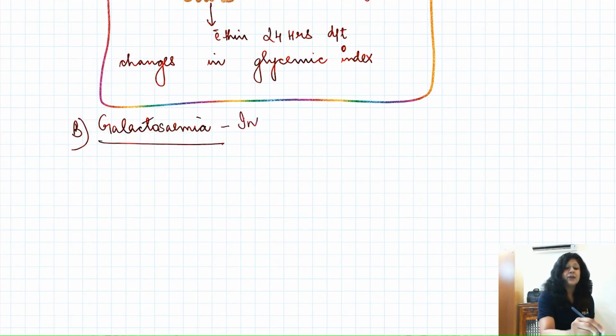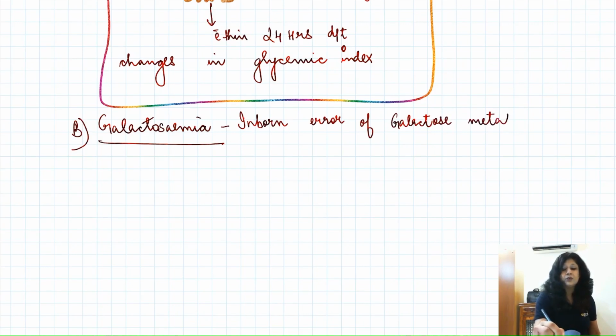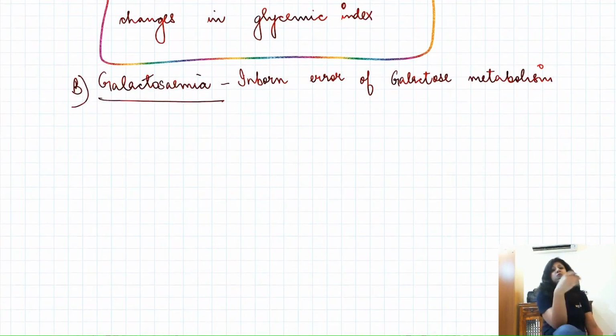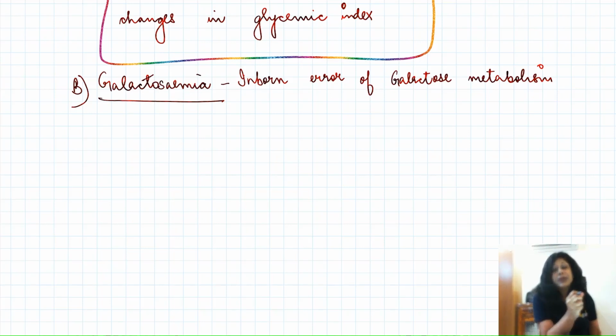Galactosemia is nothing but the inborn error of galactose metabolism. So whenever the babies do not have the enzymes, they are not able to metabolize the galactose, these kind of babies will show the galactosemia and the cataracts related.